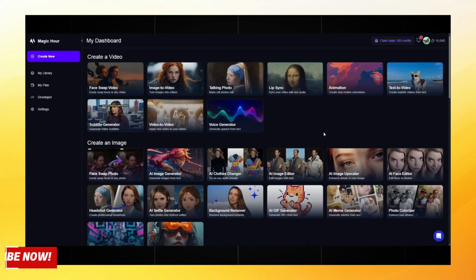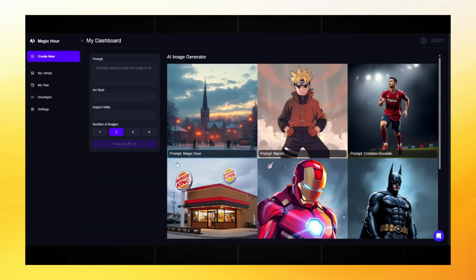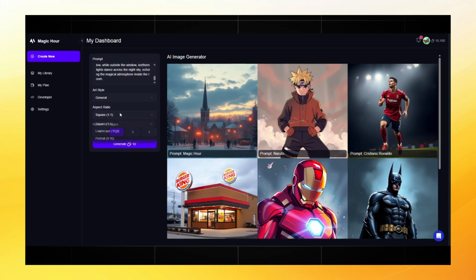As you can see, there are a lot of functions here, including image generation, animation, and voiceover. First, we will generate pictures here too, so that we have diverse and attractive content. This is important to do. We click on AI Image Generator, and it takes us to the generation settings here. You need to write a prompt. Choose the style, format, and number of pictures.